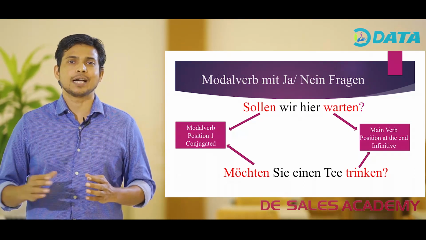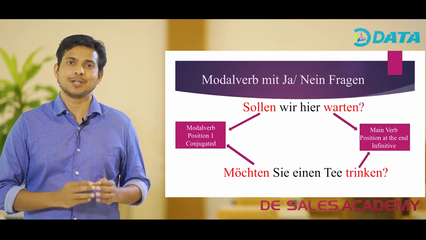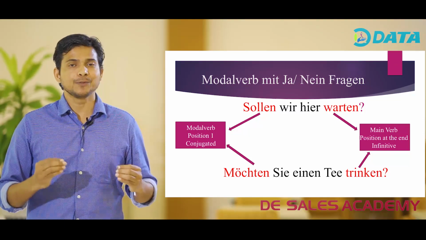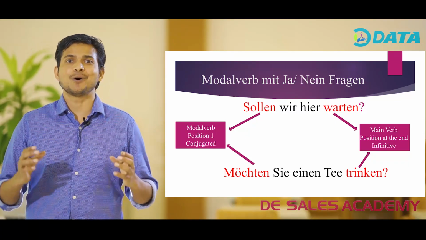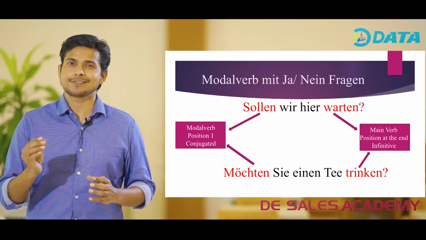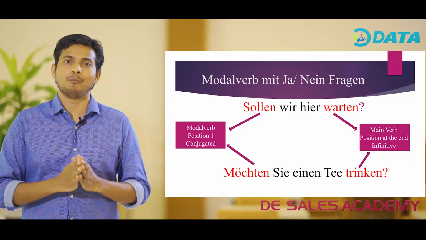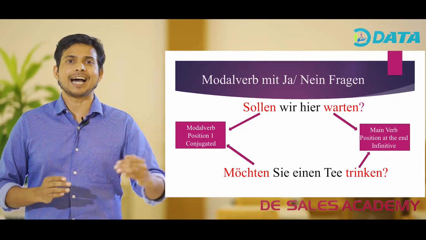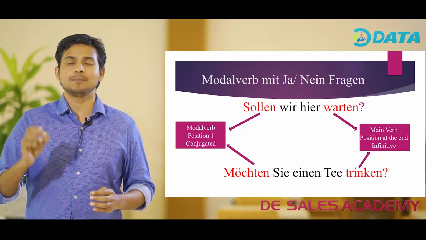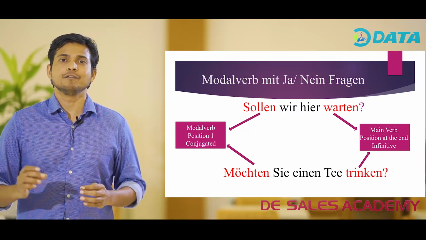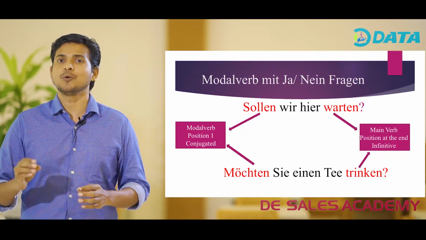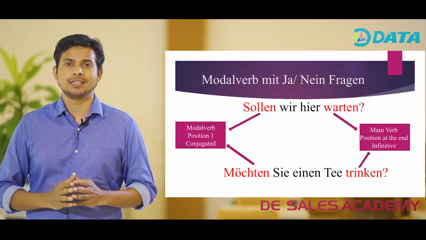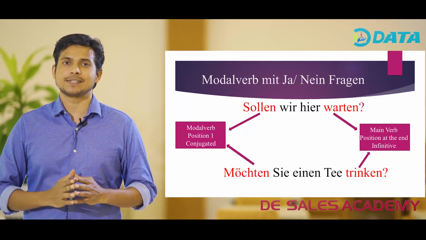Now let us look at the usage of modal verbs with Ja/Nein-Fragen. That is, how do we use modal verbs with yes or no questions? There is a slight change when we use modal verbs with yes or no questions. Here, unlike in other cases, the modal verb comes first and we conjugate the modal verb according to the subject. The main verb goes at the end of the sentence. Let's just look at these examples.